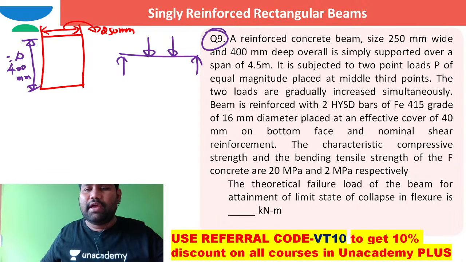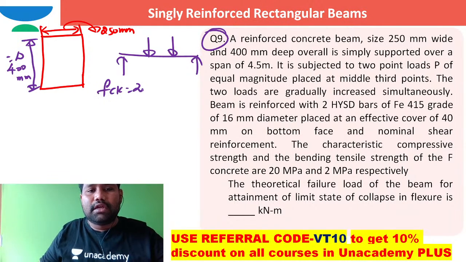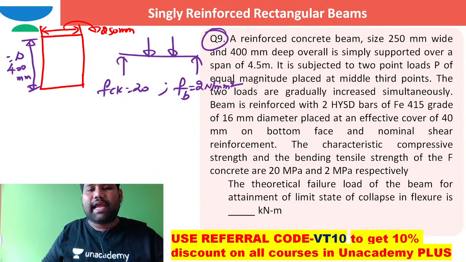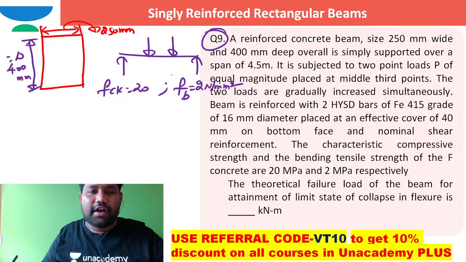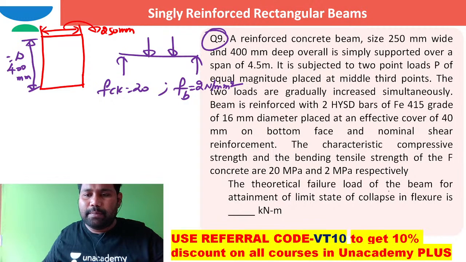The characteristic compressive strength and the bending tensile strength of concrete are given. FCK is 20 megapascal, whereas the bending tensile strength of concrete is 2 megapascal. Actually, we are neglecting this tensile strength. The question is the theoretical failure load of the beam for attaining the limit state of collapse.